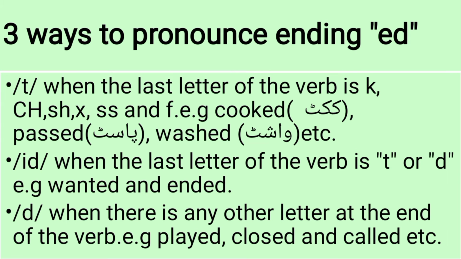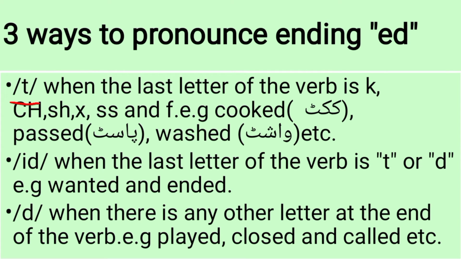So in the first example, the ed will be pronounced as t when the last letter of the verb is k, ch, sh, x, double s, and f, e.g. cooked, cooked.